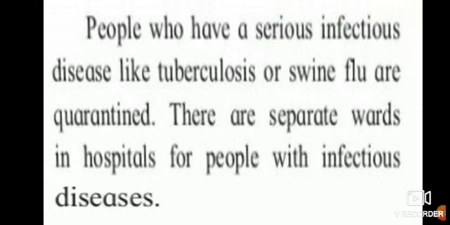So people who have a serious infectious disease like tuberculosis or swine flu are quarantined. Nowadays also, if anyone is suffering from the COVID-19 coronavirus, naturally they are also quarantined for 15 days to 1 month.